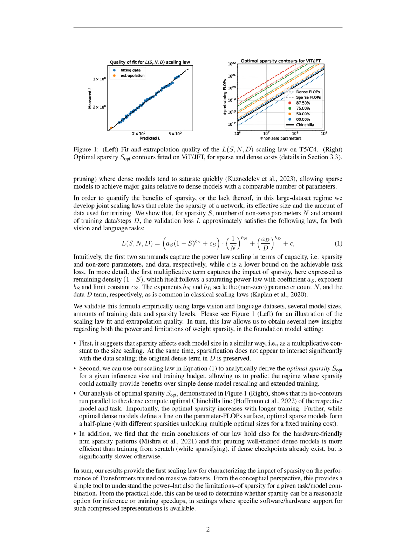The authors develop joint scaling laws that relate sparsity, effective size, and training data, and show that sparsity affects model size as a multiplicative constant, while not significantly interacting with data scaling. They also derive the optimal sparsity for a given inference size and training budget, and find that the main conclusions hold for hardware-friendly sparsity patterns. Overall, this work provides insights into the power and limitations of weight sparsity in foundation models, offering a tool to understand its impact on performance and determine its feasibility for speedups in specific settings.